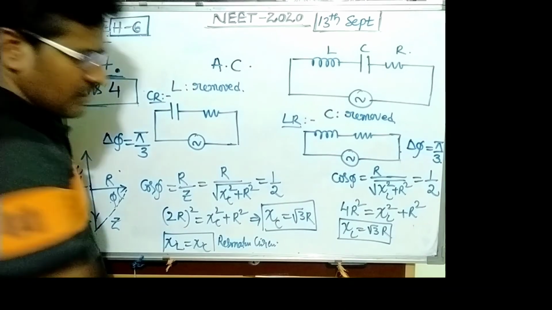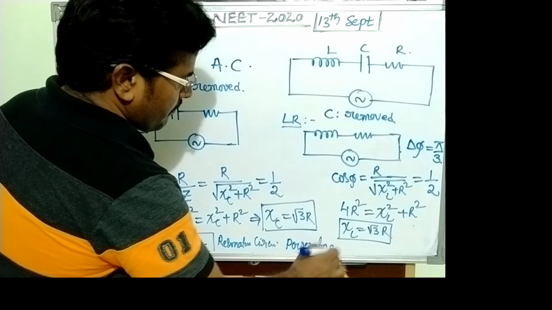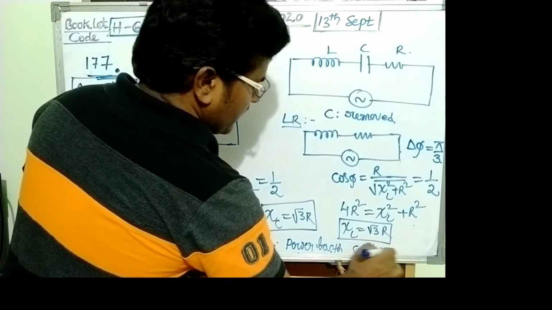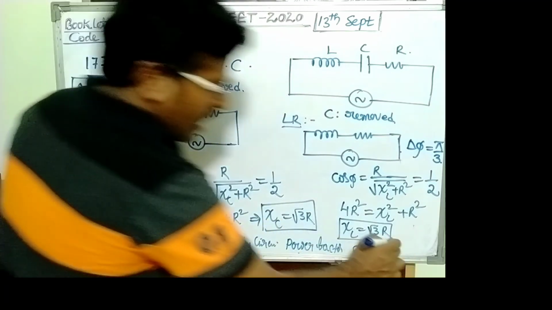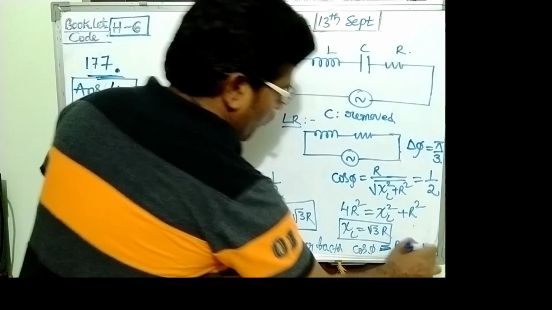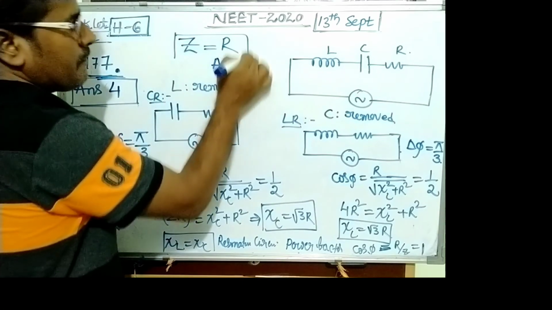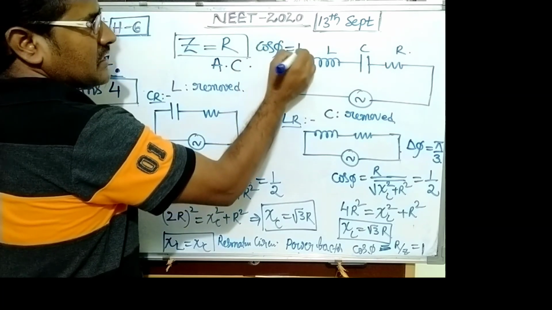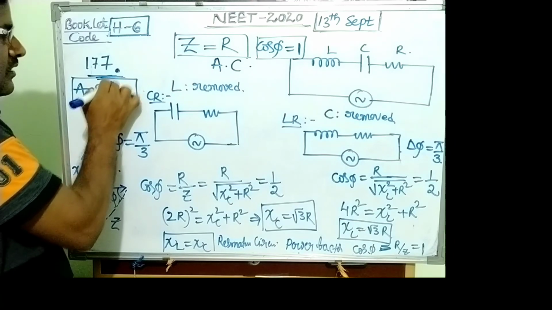That means we want the power factor. Power factor is nothing but cos phi. In a resonating circuit, Z is equal to R. Then R by Z, its value becomes 1. In a resonating circuit Z equals R, then cos phi, this is called the power factor, equals 1. The answer becomes 1. Option is 4.